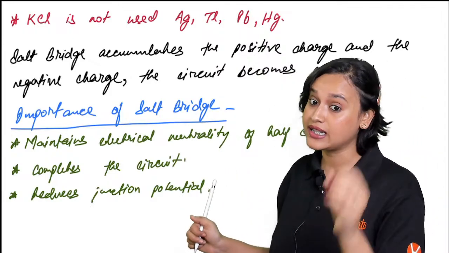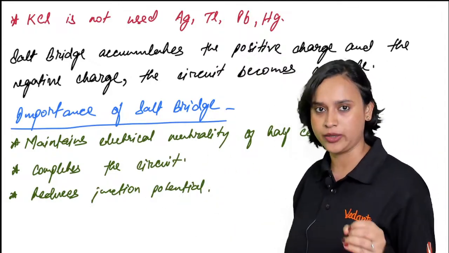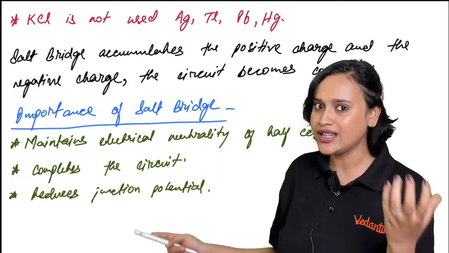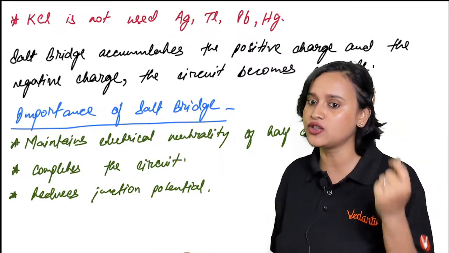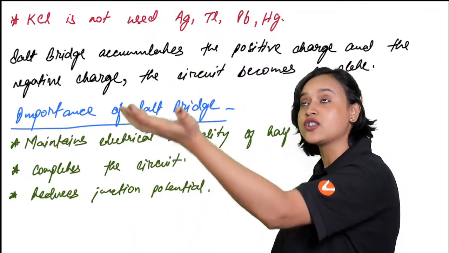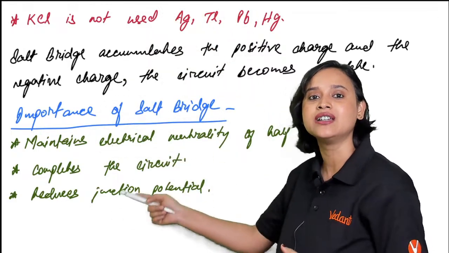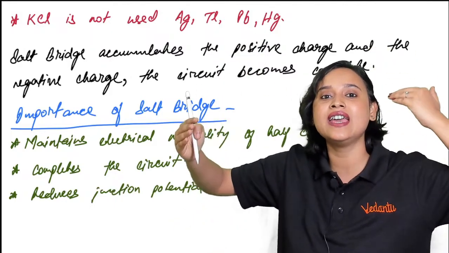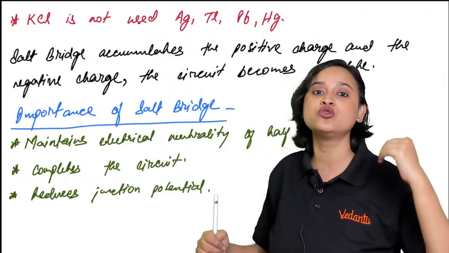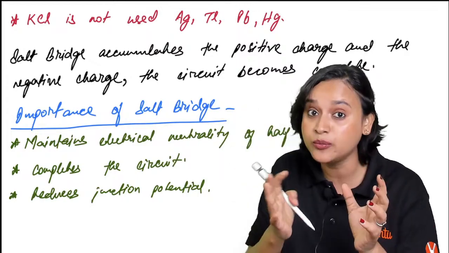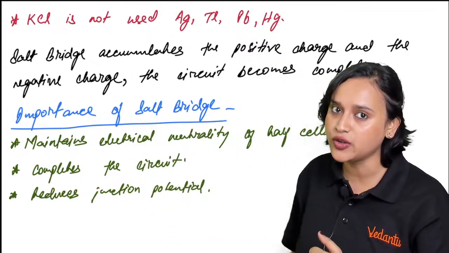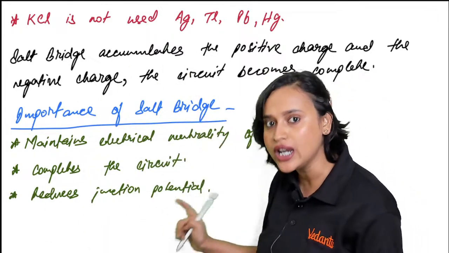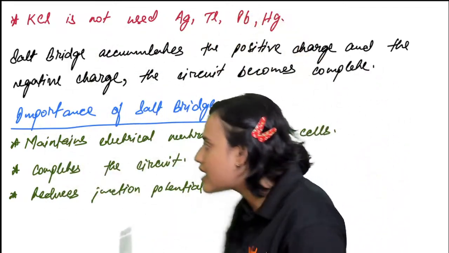Now the question that you might still ask is, why are we using the salt bridge? We are using the salt bridge because you saw that there was junction potential. On one side, Zn2 plus was getting collected. On the other side, SO4 2 minus was getting collected. So what was happening? This was junction potential, and right at the junction there was a potential arising. The electrons were not able to flow to the other half of the cell. So that junction potential we are trying to reduce here. When you put the salt bridge, it completes the circuit.